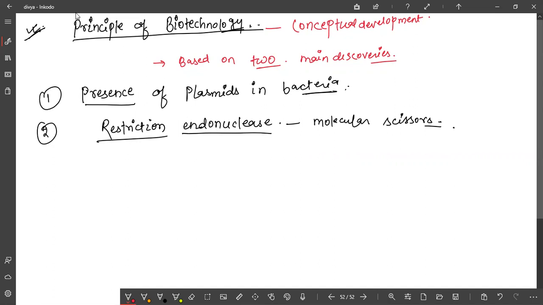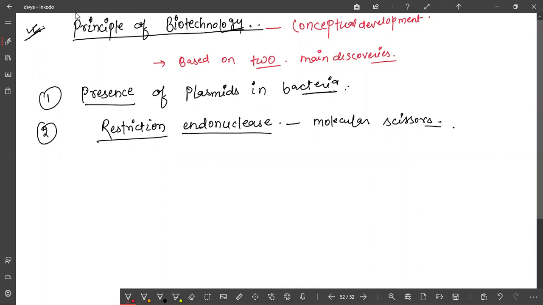But how will this restriction endonuclease come to know that this is not our genetic material, that it has come from outside? Because bacteria is very clever, it adds methyl groups to its DNA. So when restriction endonuclease sees the methyl group, it does not recognize the sequence and will not cut the DNA. Otherwise, any foreign DNA that enters the bacteria, this restriction endonuclease will cut.